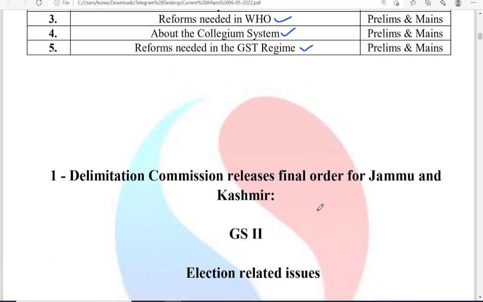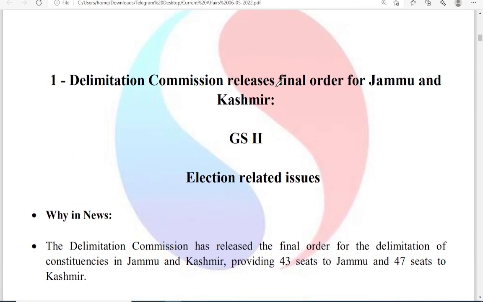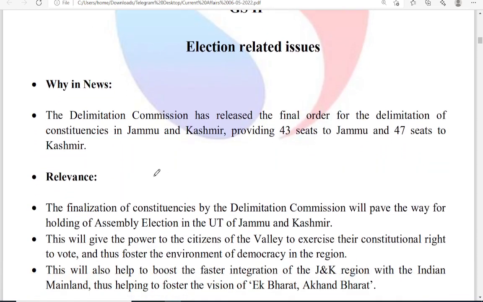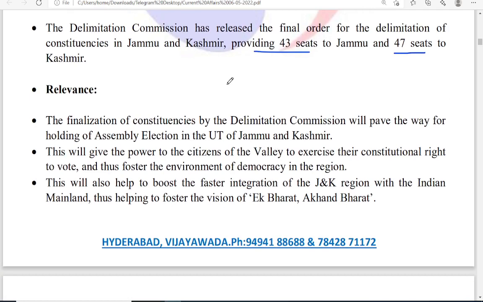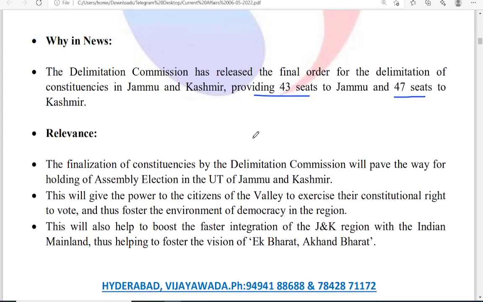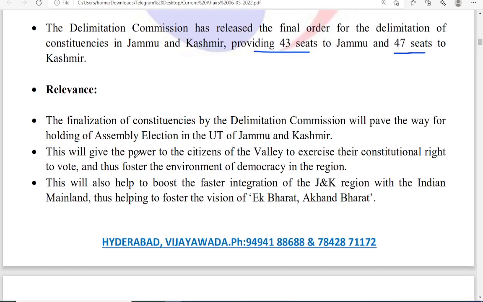Okay, so coming to the first topic, that is the Delimitation Commission, which released its final order for Jammu and Kashmir. The context is that the Delimitation Commission has released a final order for the delimitation of constituencies in Jammu and Kashmir, which provided for 43 seats to Jammu and 47 seats for the Kashmir region. So what is the relevance of this particular topic for the exam? It is the finalization of the constituencies.